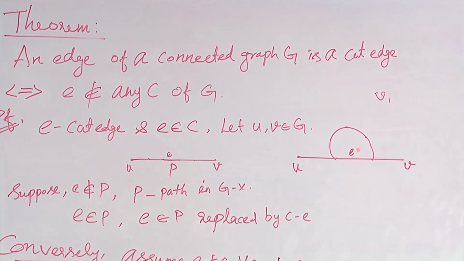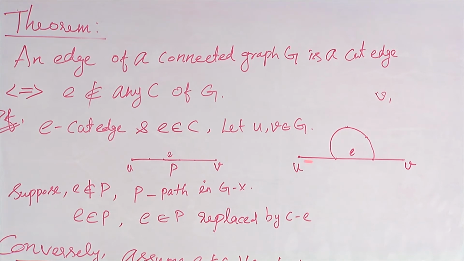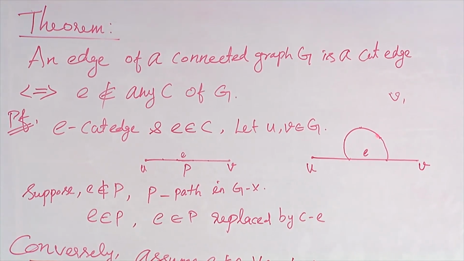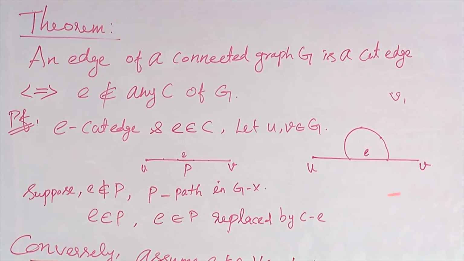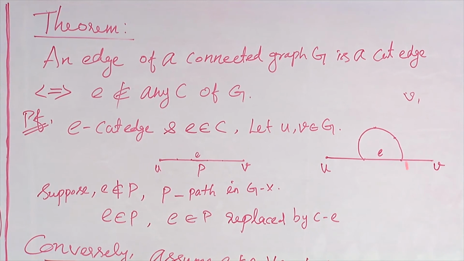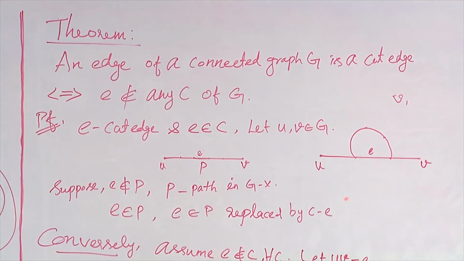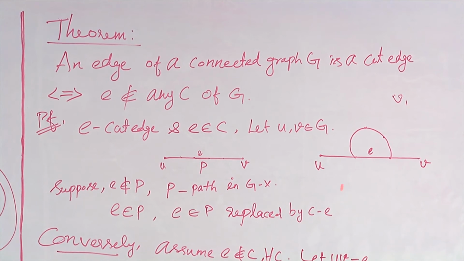What I can do now is remove this e, and join the path by C minus e. That will give me u, the cycle, followed by C minus e, and then v. So there is another path here, which means even if I remove e from the graph, I can find a path that connects u and v.